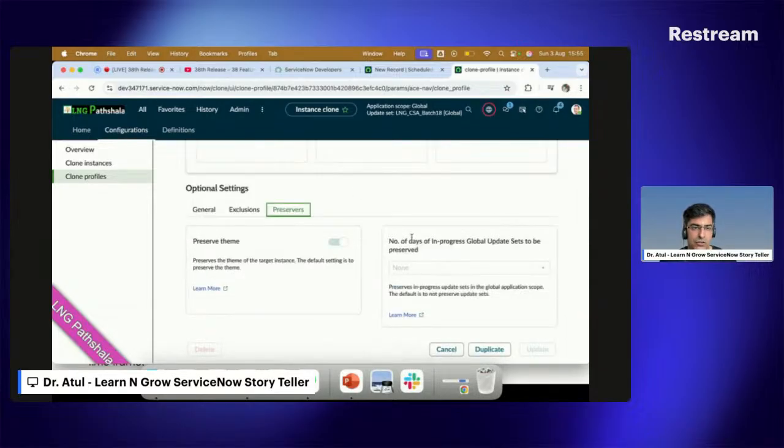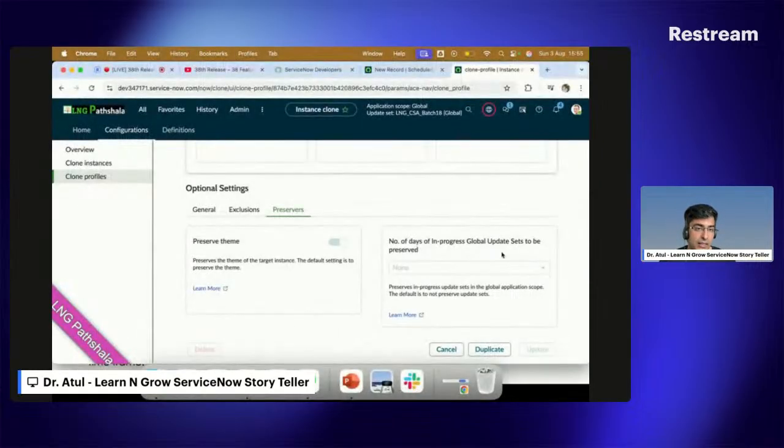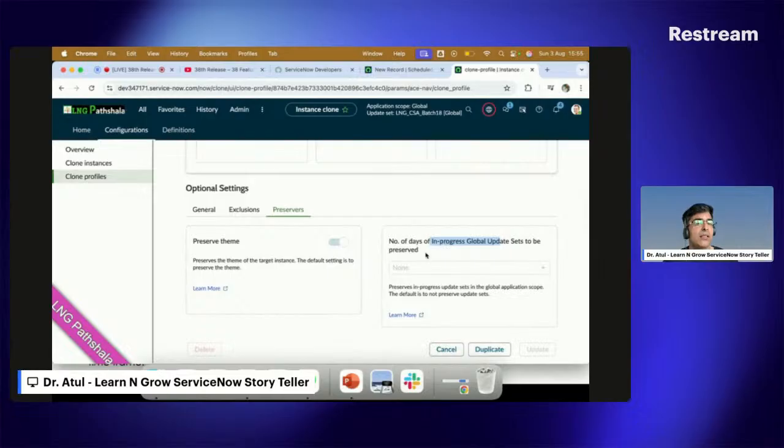here, in this option there is the number of days an in-progress global update set is to be preserved. Wow, that is fantastic. You can put up to 12 days, which is what is given by ServiceNow at this particular part. Preserve your in-progress update sets as well, regardless of this one. So it is all your in-progress update sets. You can keep as many as you want. But as of now, the default value given by ServiceNow is 12 days, 12 minutes only. So this is one thing which needs to be explored more from the developer's perspective.